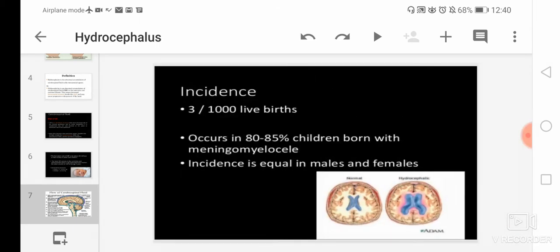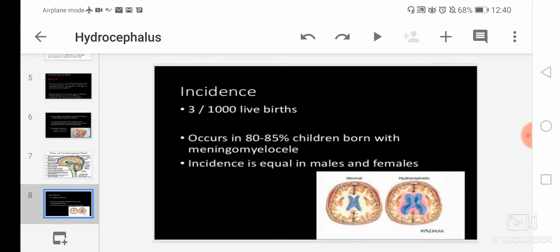Then we will move on to the next topic, that is incidence. Here we will see that hydrocephalus occurs mainly in 3 out of 1000 live births. Hydrocephalus occurs in 80 to 85% of children born with meningomyelocele, which means it occurs in 80 to 85% of children who are born with meningomyelocele.